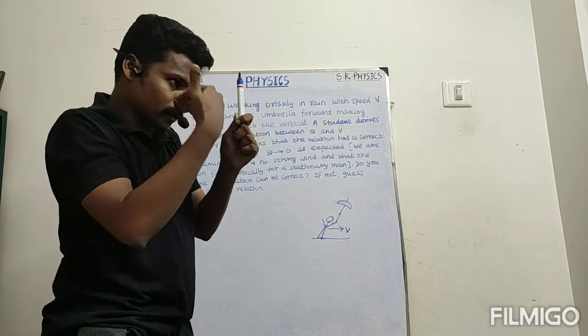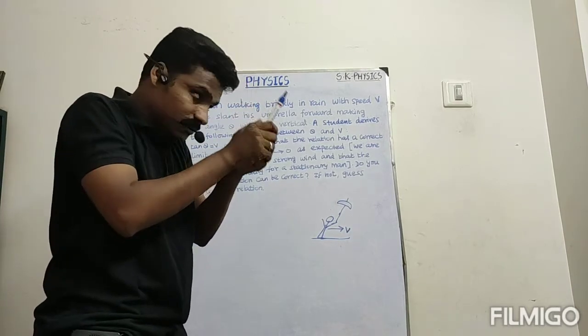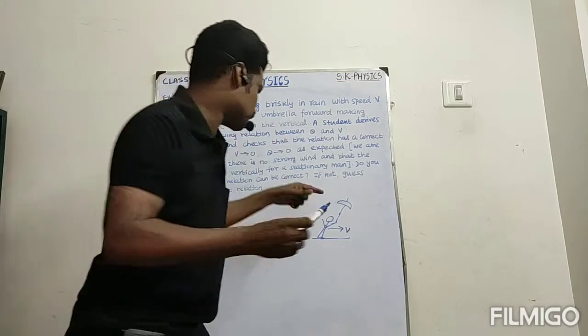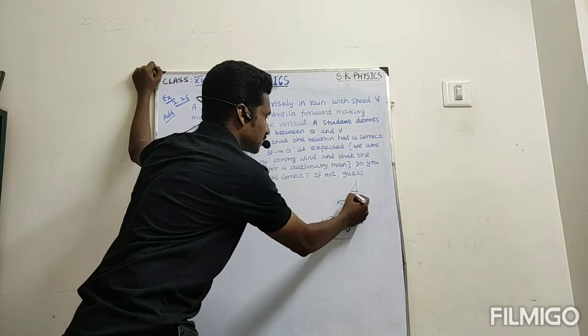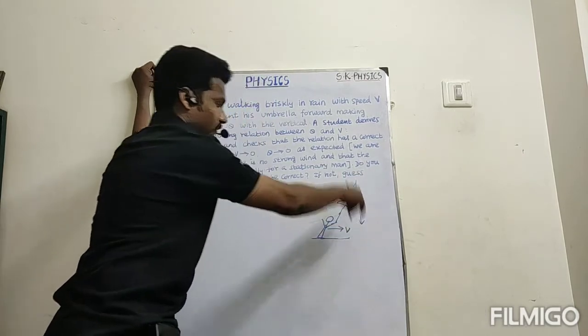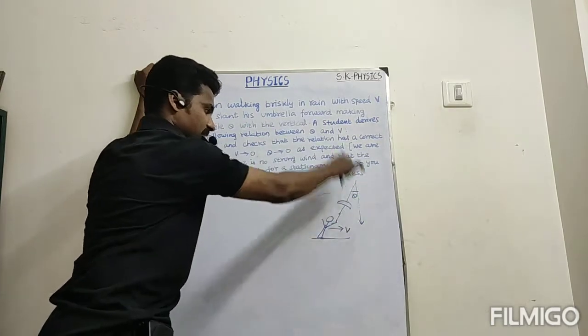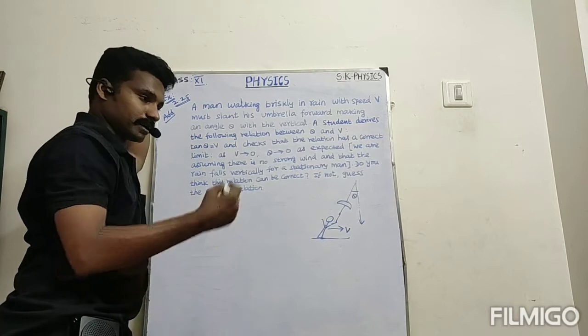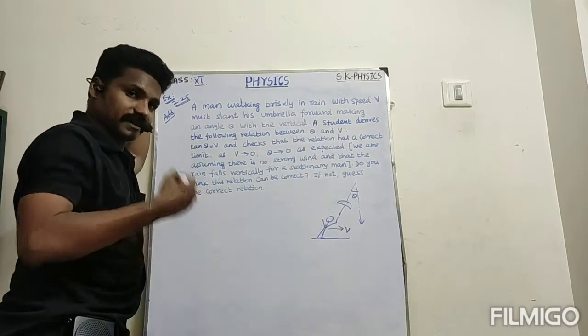Whenever you are moving very fast in the rain, you have to tilt your umbrella. With the vertical position, the umbrella is tilted like this, by theta. At the rest position the rain direction is vertical, but while moving, that direction changes by a theta with the vertical position.